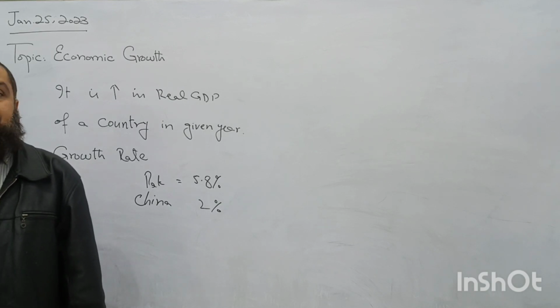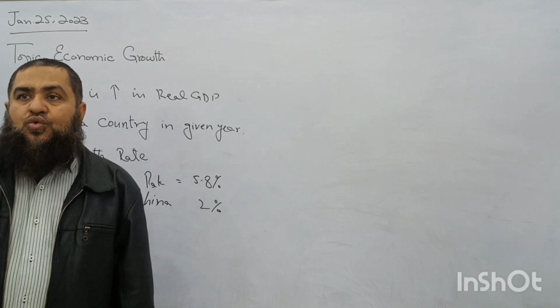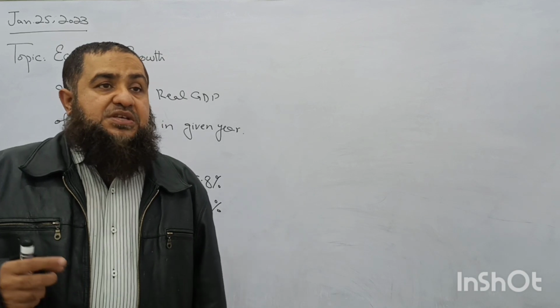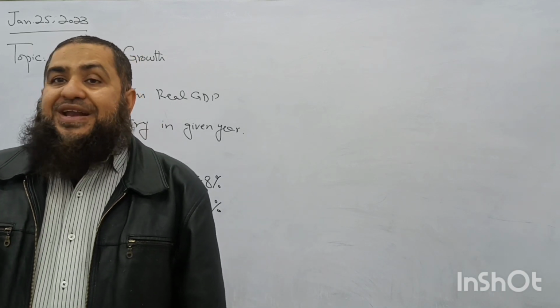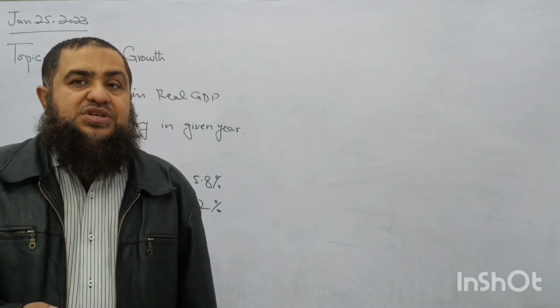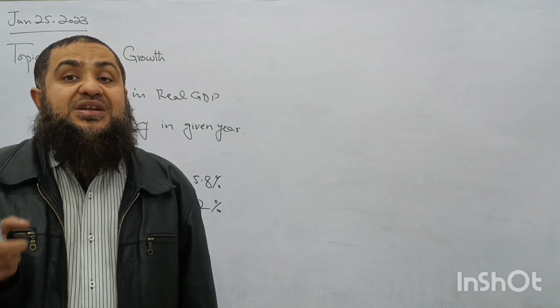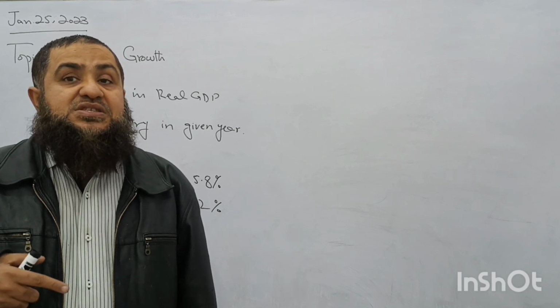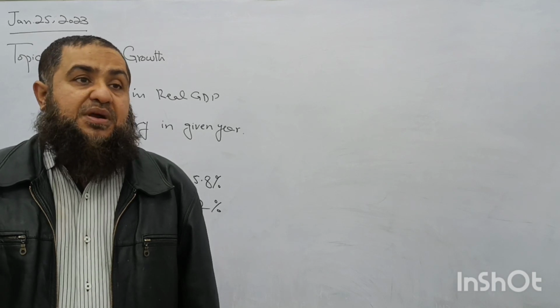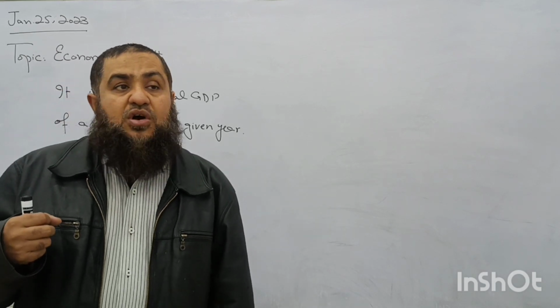So if consecutively there are 2 quarters of a year in which a country has shown a negative economic growth rate, then we say this country is in recession and it is facing a problem of unemployment within its economy.